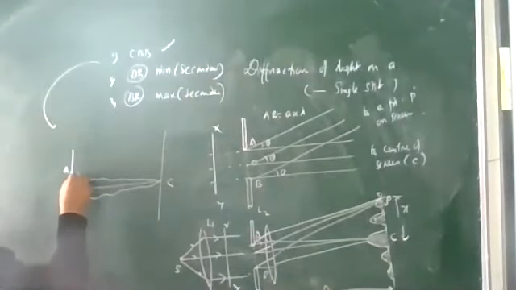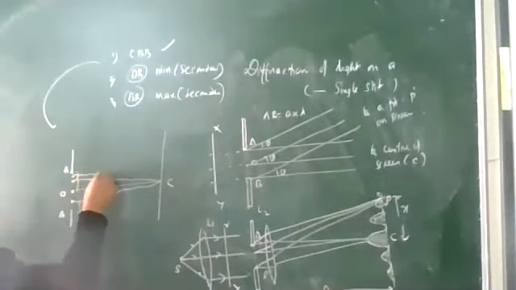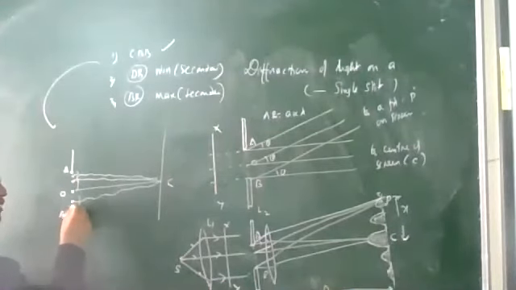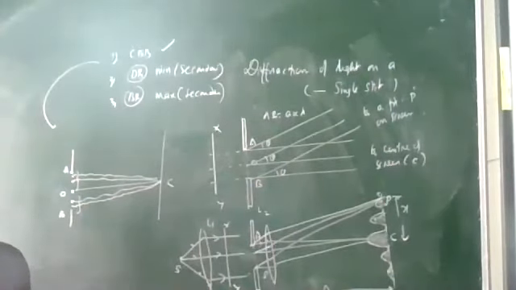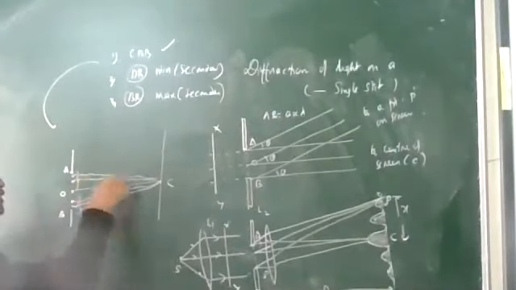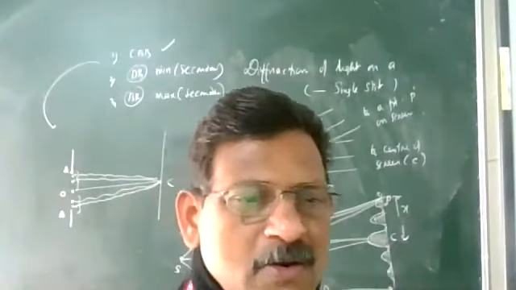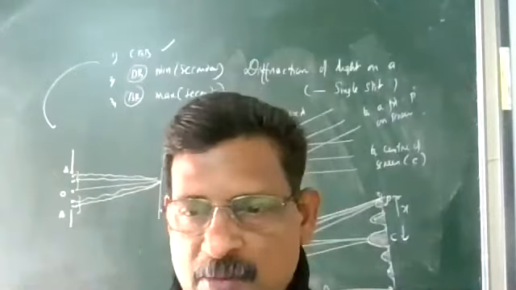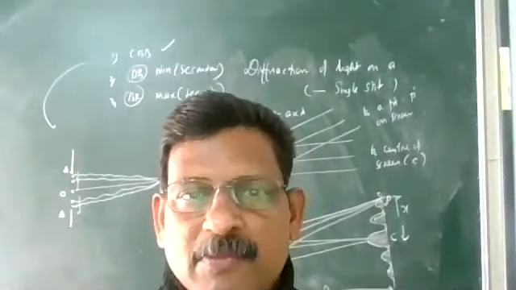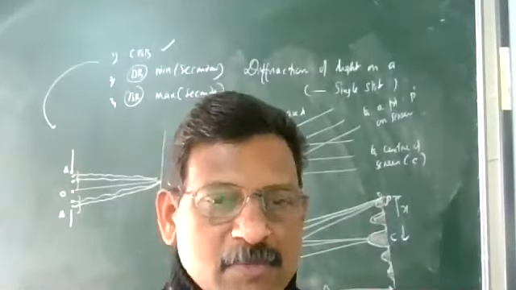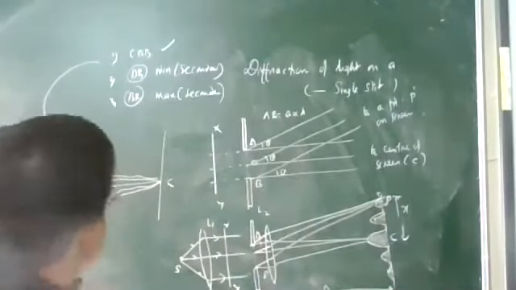If you take a point between them, equally spaced, a point from here and the corresponding point from here, they also travel the same distance to the point C without any path difference. So like this, for any point in the upper portion OA, there is a corresponding point in the lower portion OB, and they reach the point C without any path difference. All will interfere constructively, so we get a central bright band, which is the primary maximum. That is the central bright band. Next we go for the minimum.